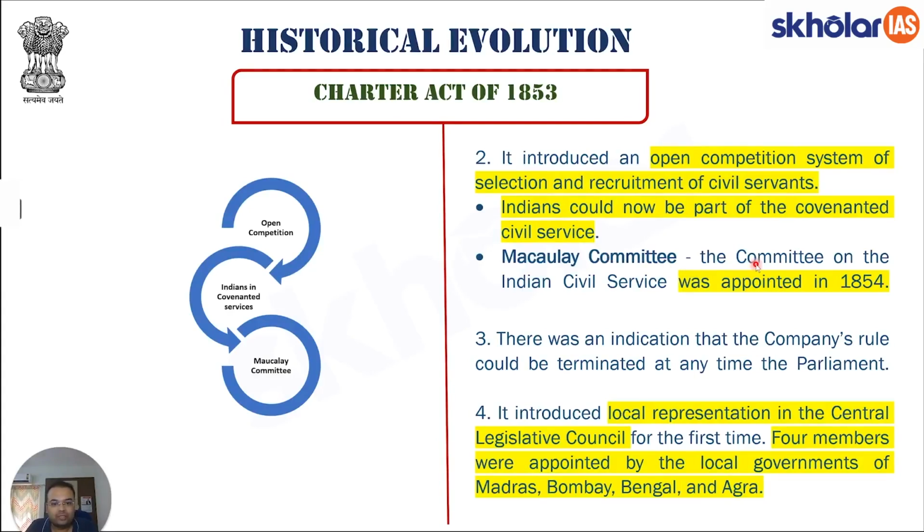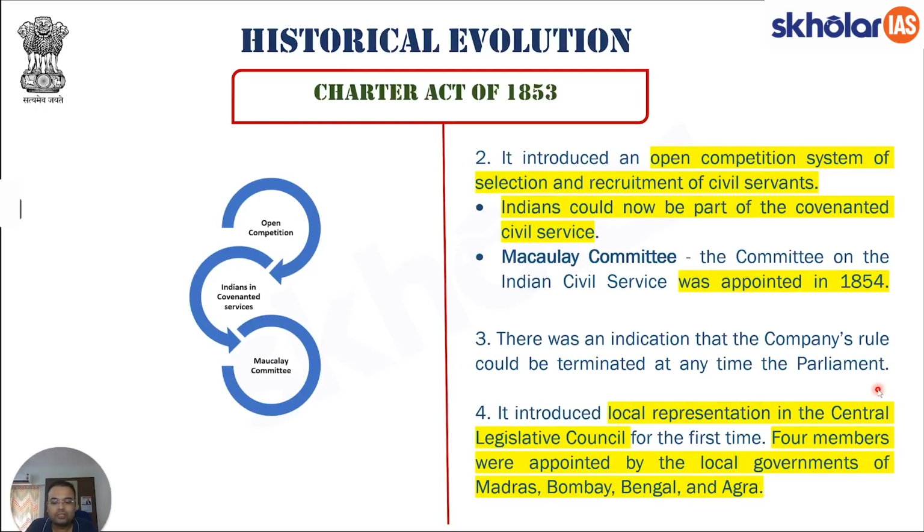Macaulay Committee was established. This committee was on Indian civil services and it was appointed in 1854. This again is very important both for your polity as well as for history. The purpose of that committee was to prepare the guidelines for the establishment of the Indian civil services, and it was appointed in 1854. There was an indication that the company's rule could be terminated at any time by parliament. So parliament was actually deliberating at that time that we essentially do not need the company in order to run affairs in the British territories in India.